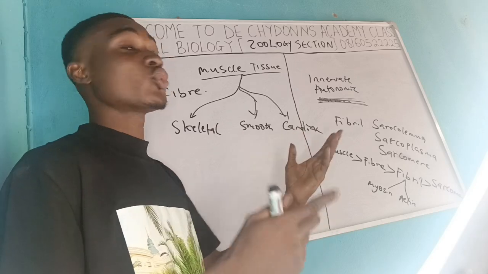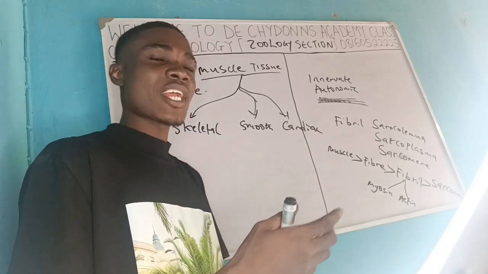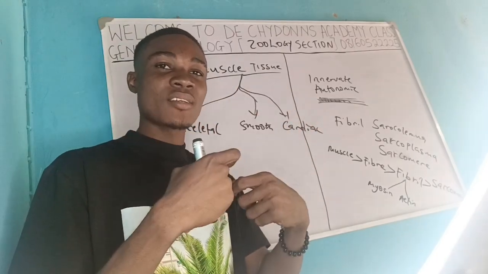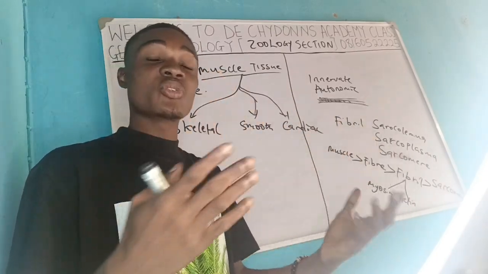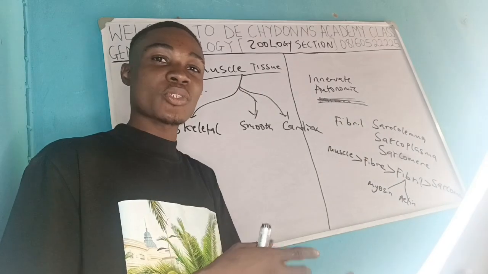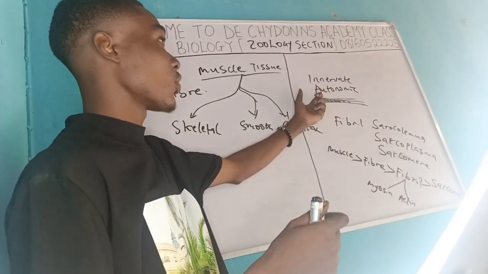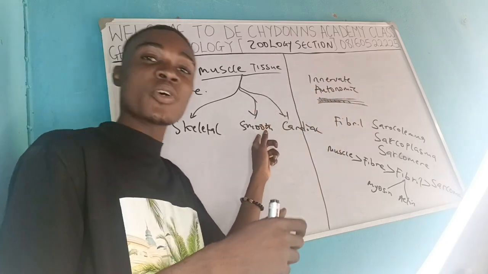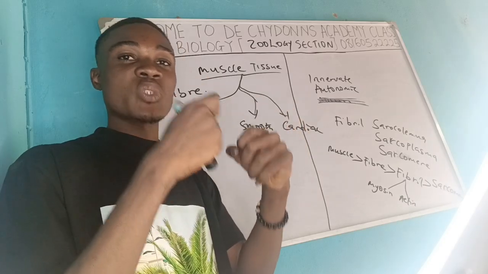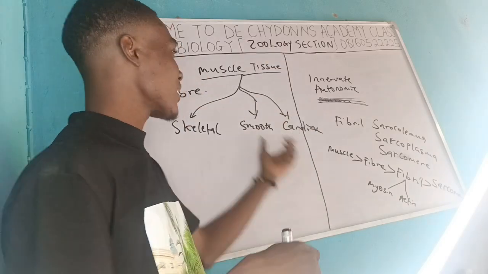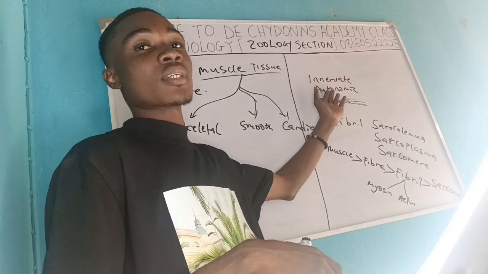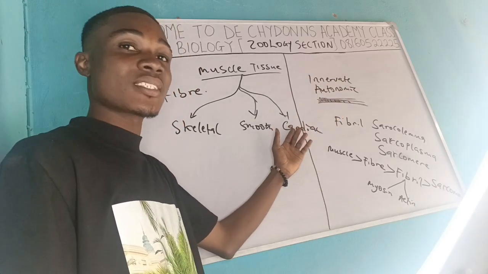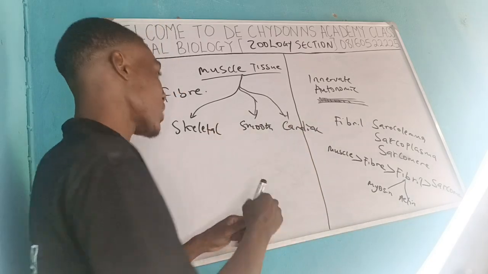For example, in the veins and arteries, there are situations where arteries need to be constricted. For example, if the level of salt reduces in the body and there is lower blood pressure, the brain can signal the autonomic nervous system, and it will cause the smooth muscles of the veins and arteries to constrict, so that there will be an increase in blood pressure. So you can see that all these activities are controlled by the autonomic nervous system. Now coming to cardiac muscle, cardiac muscles are striated too. Remember, these ones are striated.